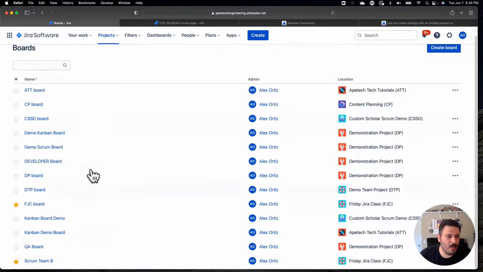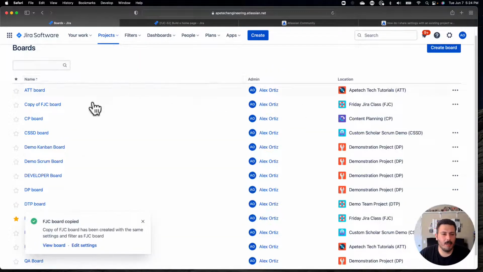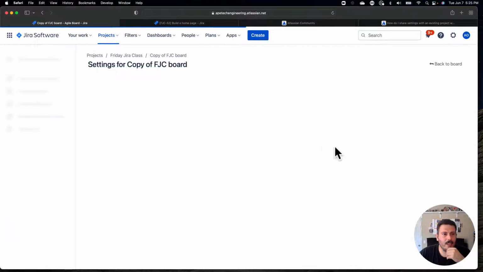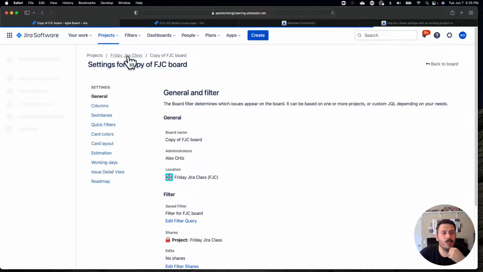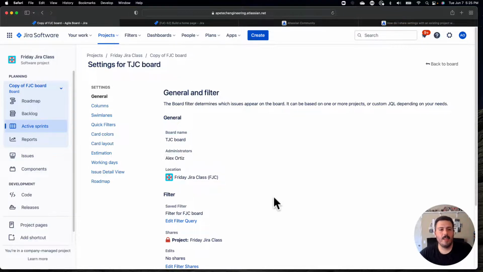All right. So what you want to do, once you go to the boards view here, is click on copy. This will make a copy of my Jira board, and it's just going to name it copy, so you don't want that. The next step is to click on the ellipsis for the new copied board and go to edit settings. This is taking you to the Friday Jira class, and you have a copy of it. So first, we're going to rename the board to be my Thursday Jira class board. Okay, that's the first step.